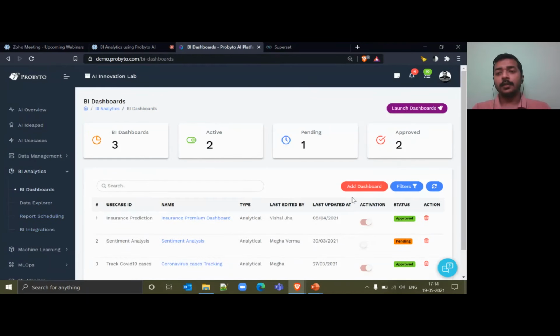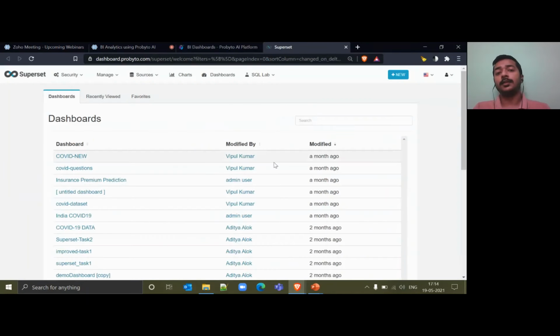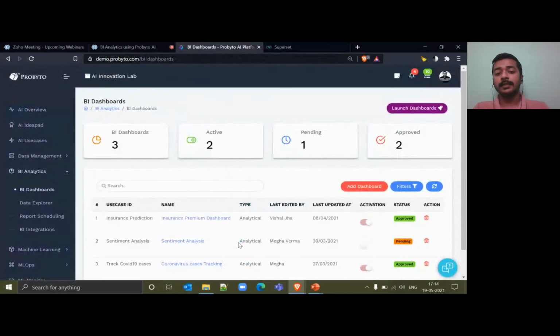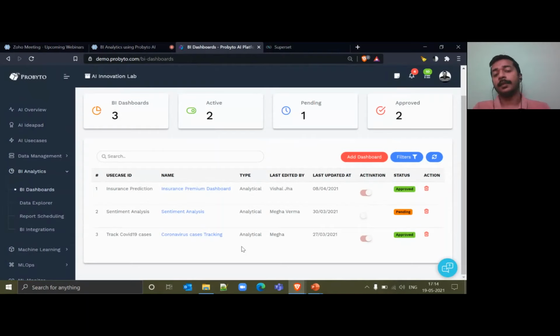Now, this is all around building dashboards in the tool that we have provided or connected to the platform, and also tracking all the assets in the same place called BI dashboard.